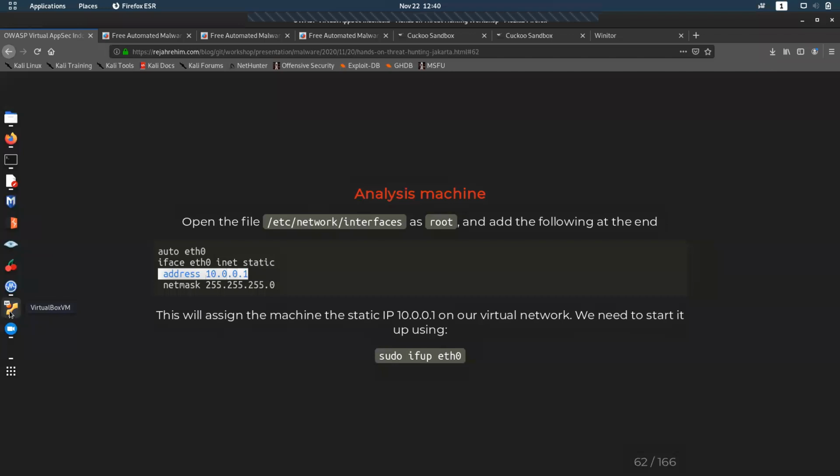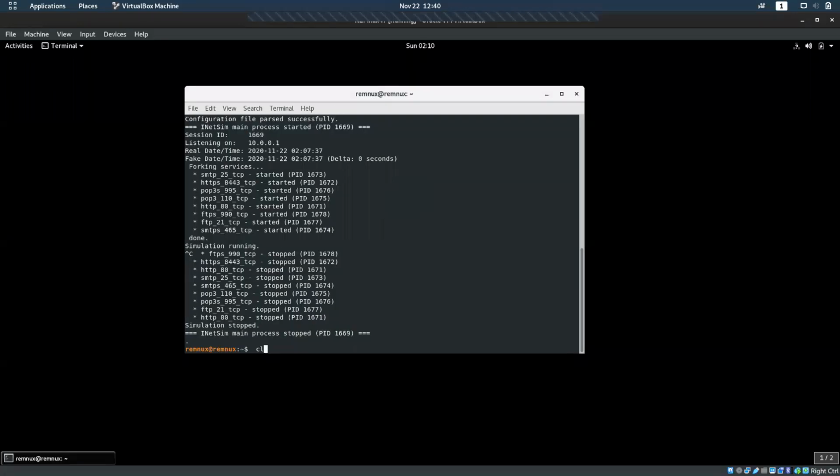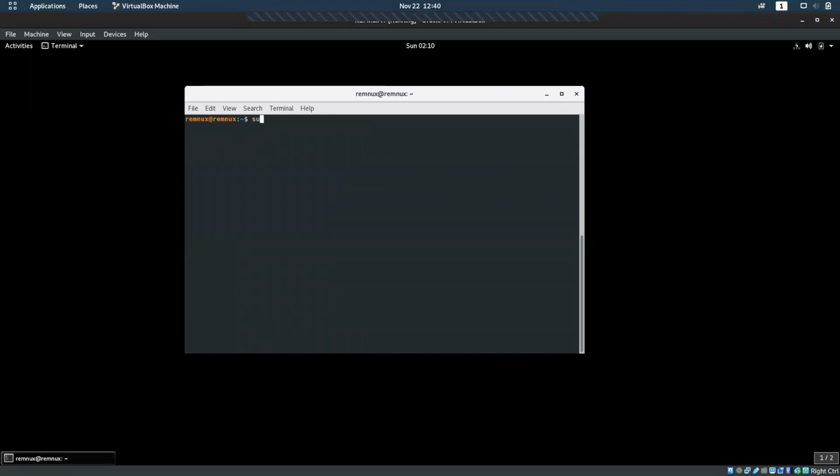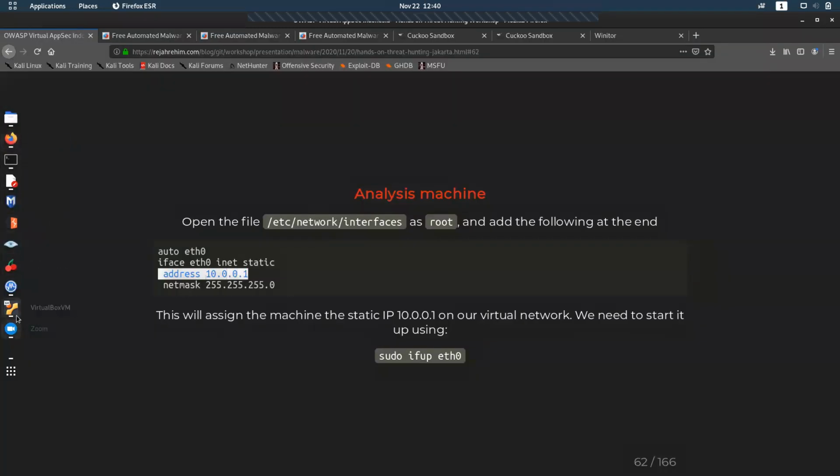So we'll go to this Linux machine, network interfaces.